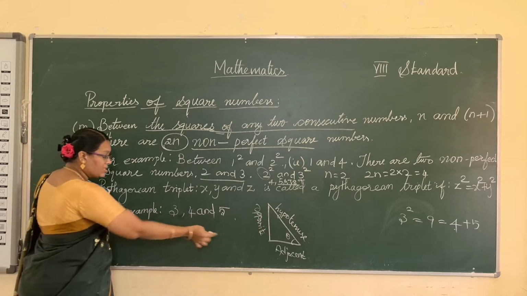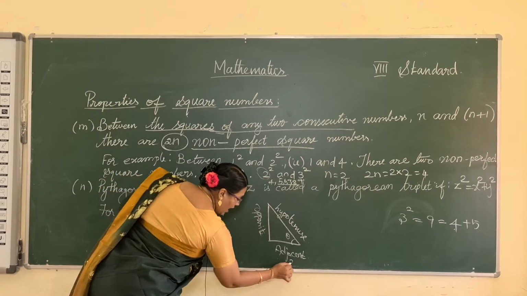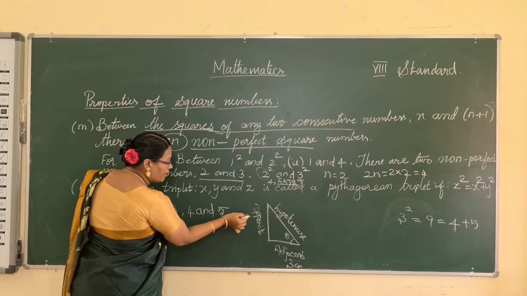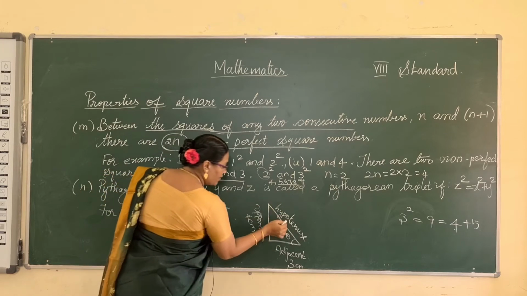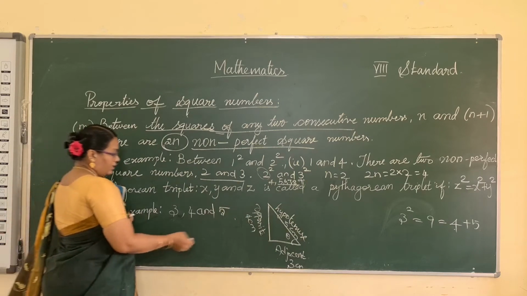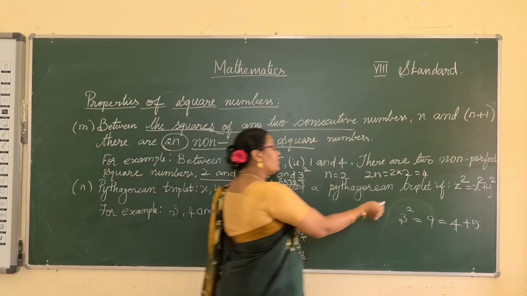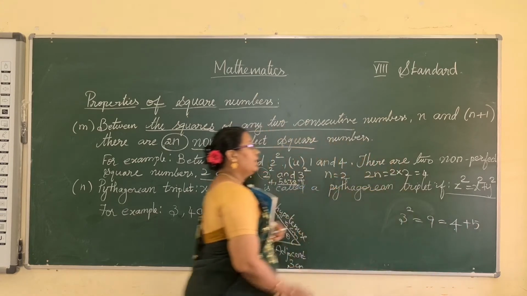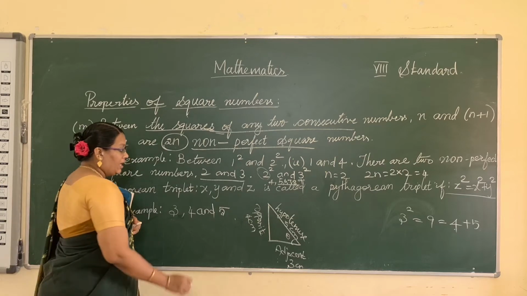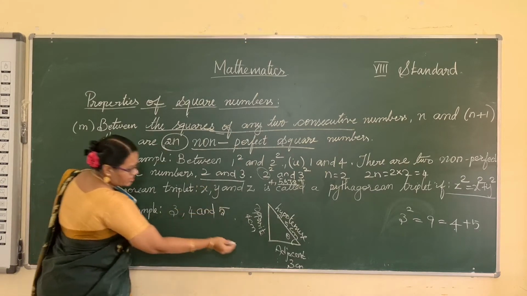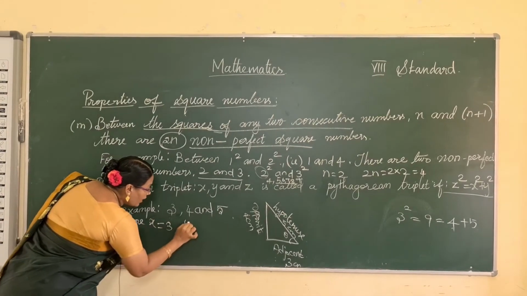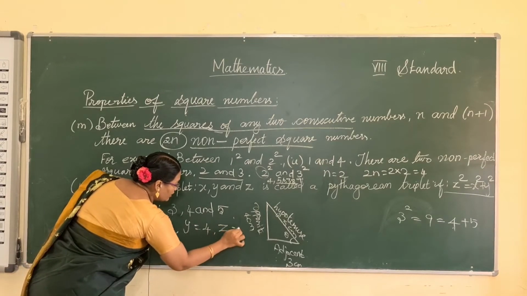For example, we have considered the sides: adjacent side 3 centimeters or 3 units, opposite side 4 units, and hypotenuse side 5 centimeters. Now these three values satisfy this equation. The given three numbers are called Pythagorean triplets. So x equal to 3, y equal to 4, z equal to 5.